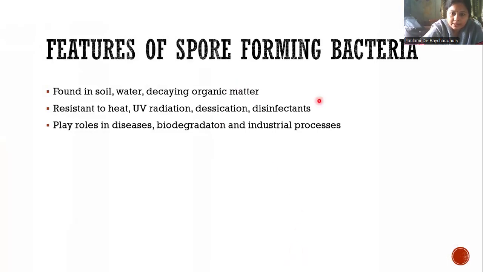Now, what are the features of spore-forming bacteria? Not all bacteria are spore formers. So, features of spore-forming bacteria: they are found in soil, water, and decaying organic matter. They are resistant to heat, highly resistant to UV radiation, desiccation, disinfectants, and they play roles in diseases, biodegradation, and industrial processes. We will come to those points shortly.